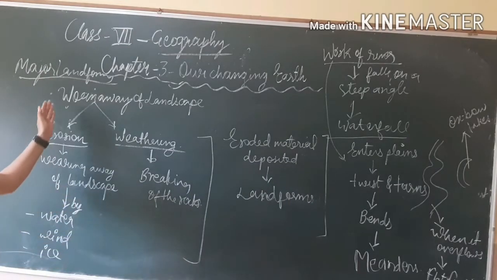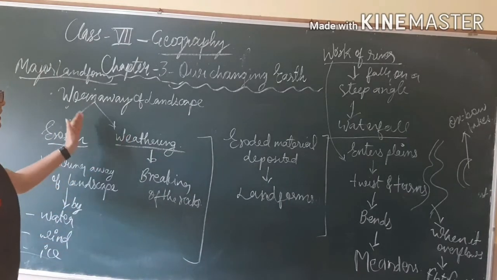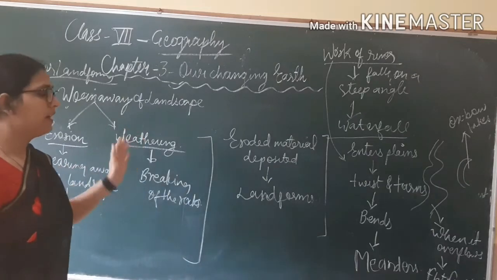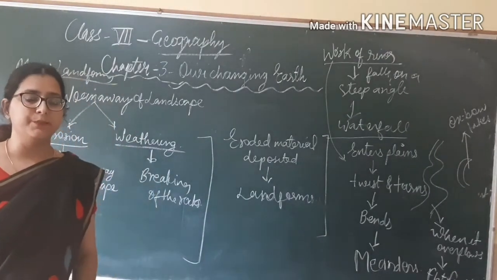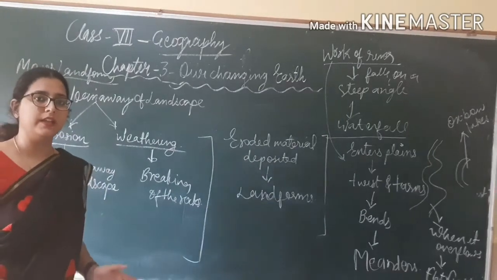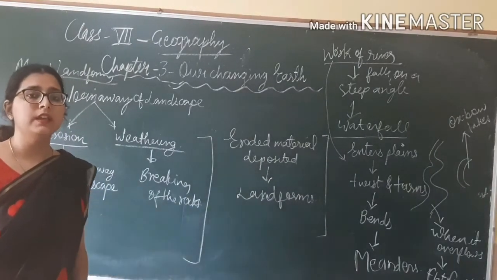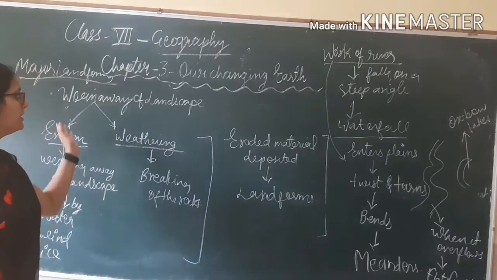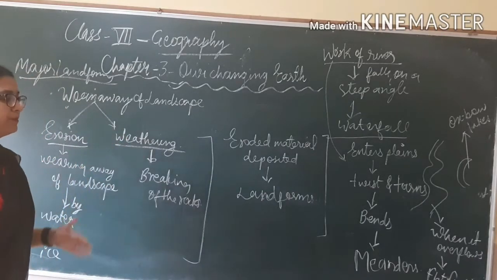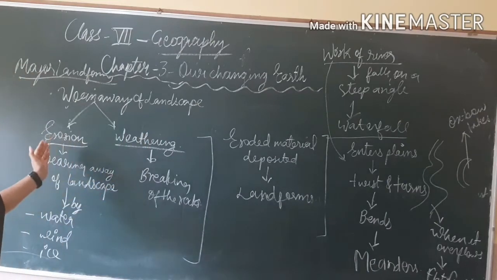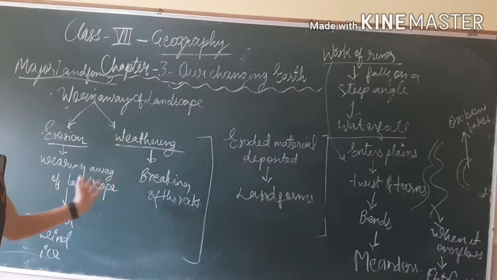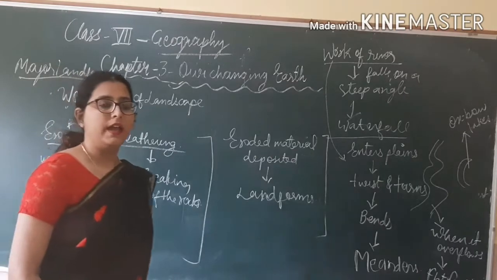See students, gone away of landscape. Gone away of landscape means everything you see in the land is landscape. Everything that covers the land, that is present in the land, that you can see is landscape. And gone away means disappearing, means many things are disappearing in the landscape. And why is this happening? This is happening because of two reasons, that is erosion and weathering.